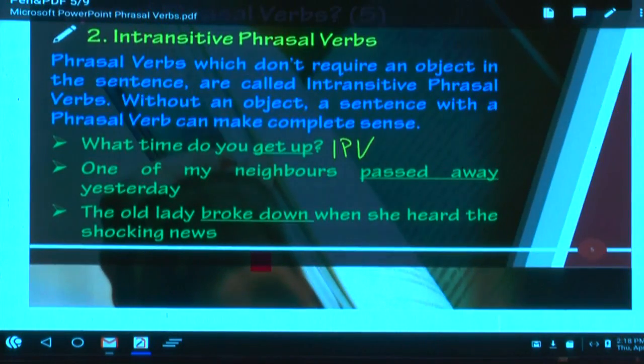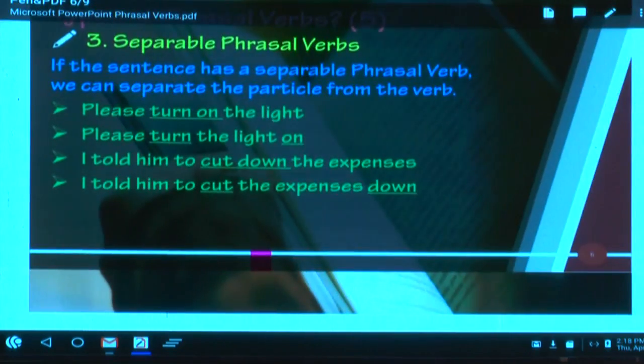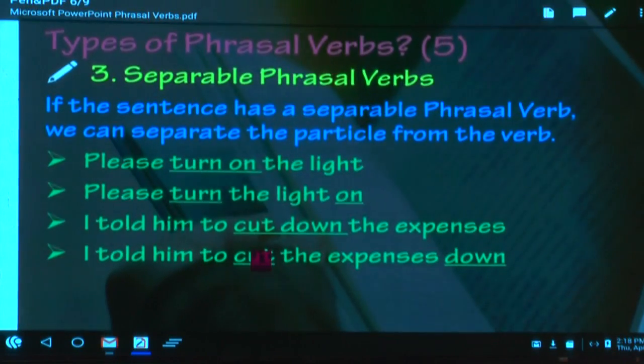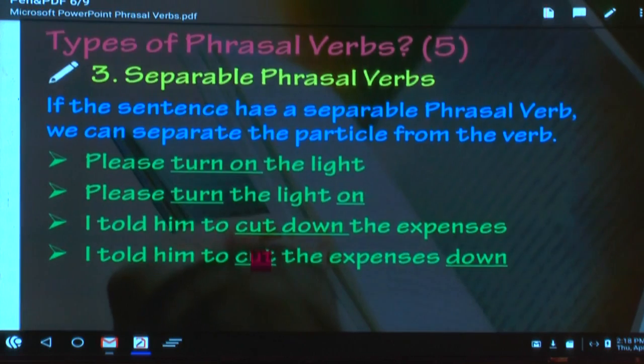So you got two types of phrasal verbs, transitive, intransitive. These are important. Now today you have about 5 questions based on third and fourth. So please be attentive. A lot of people don't know this particular aspect related to phrasal verbs. Now types of phrasal verbs, the third one, separable phrasal verbs. So what do you understand? The words can be separated. So please write the definition.